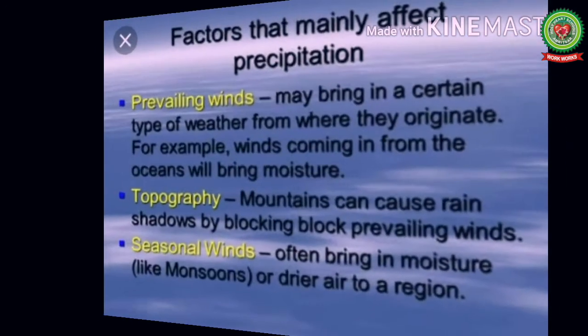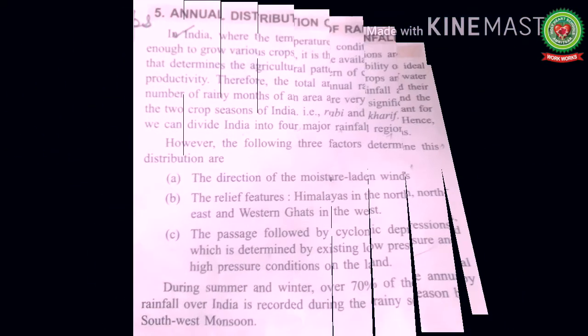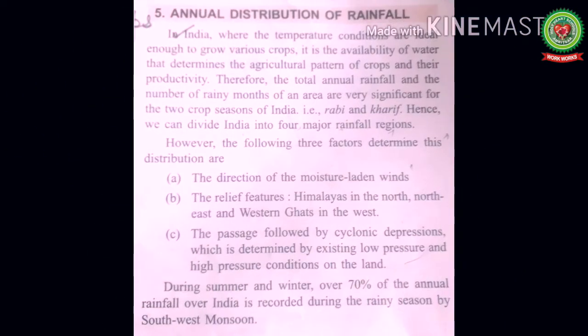The suitable temperature and the availability of water determine the cropping pattern in the country. In India, we mainly have two cropping seasons, one is Rabi and the other Kharif. There are various factors that affect the distribution of rainfall. Number 1, prevailing winds, number 2, topography, number 3, seasonal winds. So students, let's start with our reading.